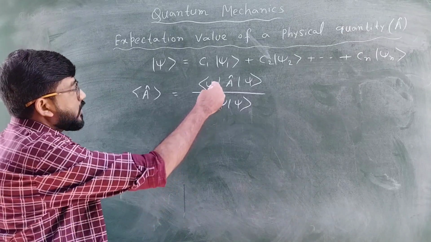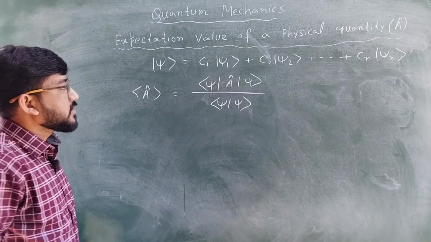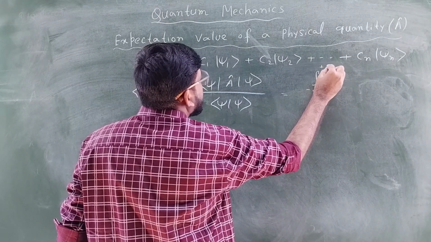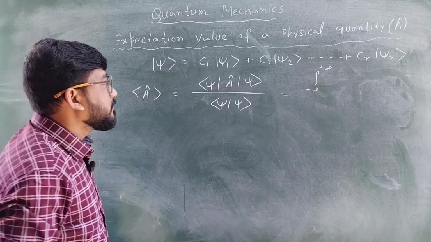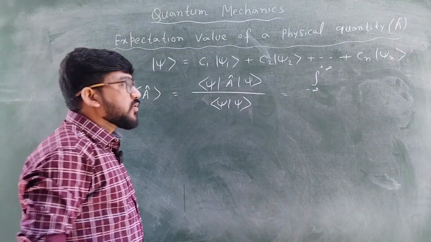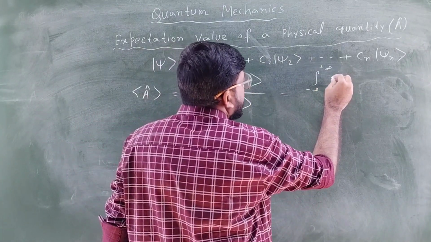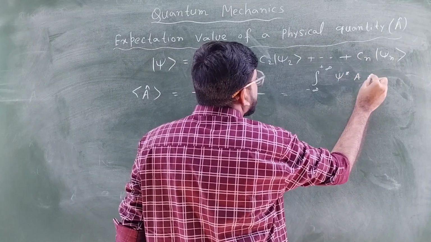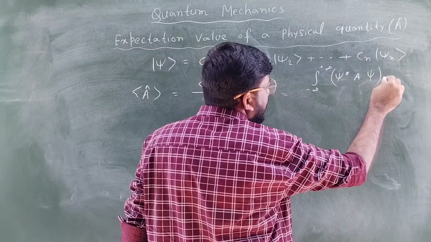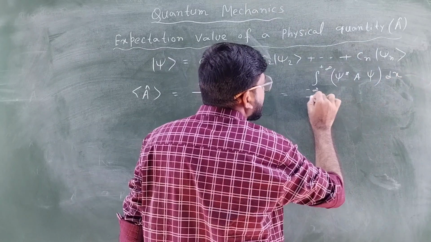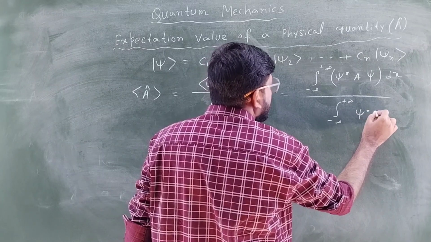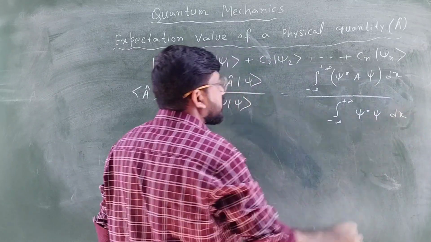This is the normal definition, and you can write it in integration form also. This is defined for a discrete system, and for a continuous system we can write it in this way: the integral from minus infinity to plus infinity of psi star A psi dx, upon the integral from minus infinity to plus infinity of psi star psi dx, in one dimension. So we can write it in this way also.